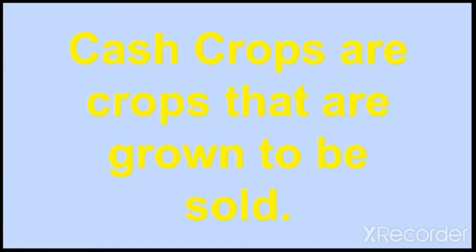Now, in this scenario, the farmer has a big piece of land, a very large piece of land, and he plants crops that will be sold. The main purpose of him planting this crop is to sell them, unlike the first one, which are food crops that are meant to be eaten. This is meant for sales. So cash crop, just as the name implies, cash crops are crops that are grown to be sold.